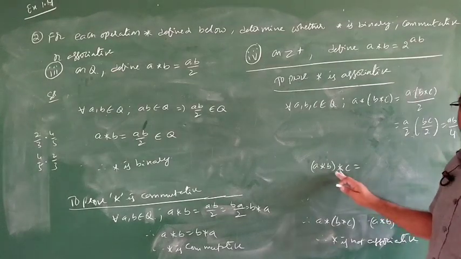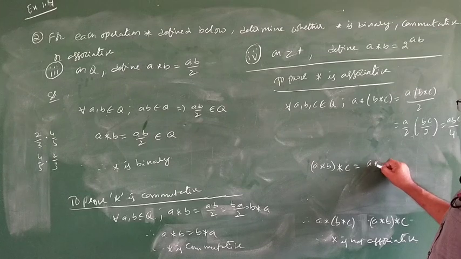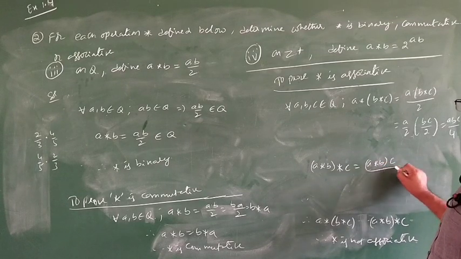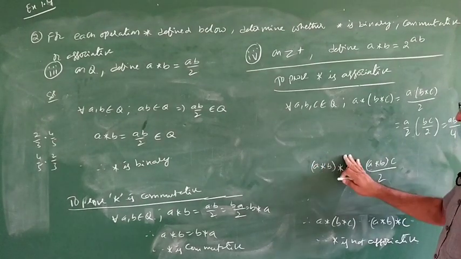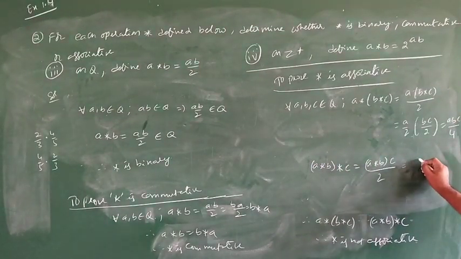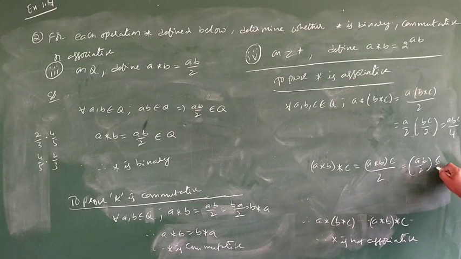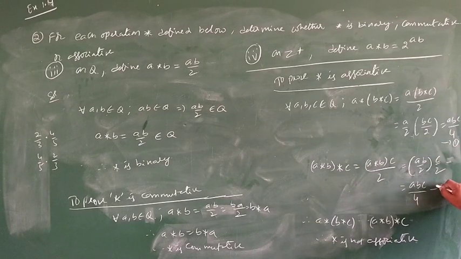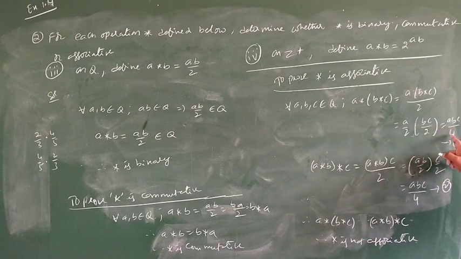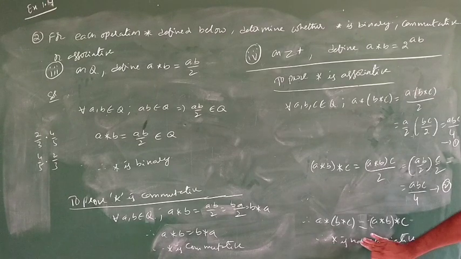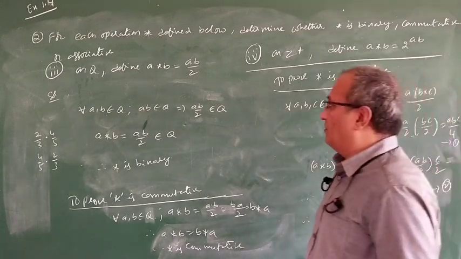Now here also, a star b, so a star b into c: it is a star b, ab by 2, which can be written as ab by 2 into c by 2. Finally abc by 4. So what is happening? Both are equal. You take this as 1, this as 2. Here abc by 4, here also abc by 4. Therefore both are equal. Therefore, what we can say? Star is associative.